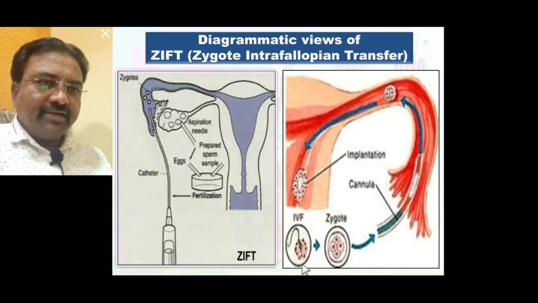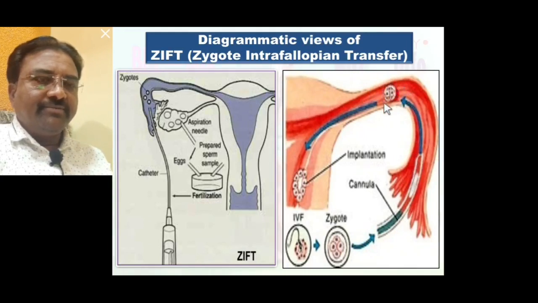In vitro fertilization takes place and produces a zygote, and such a zygote is transferred through a catheter into the fallopian tube, and in the fallopian tube the zygote undergoes some developmental process. So further development takes place in the female reproductive tract.